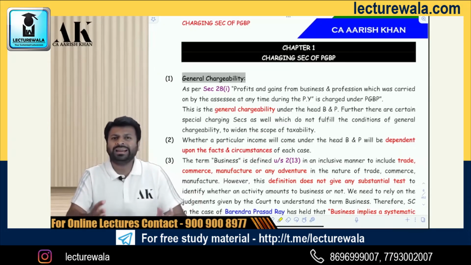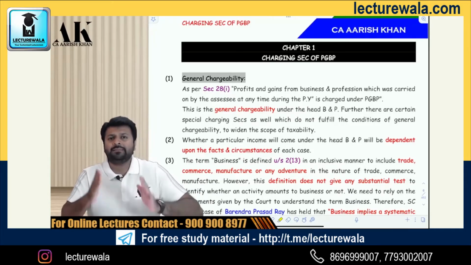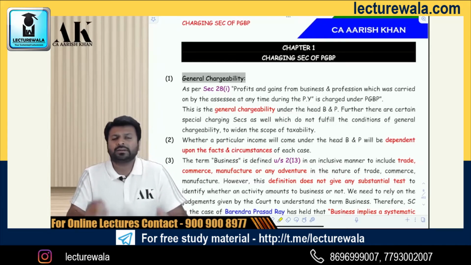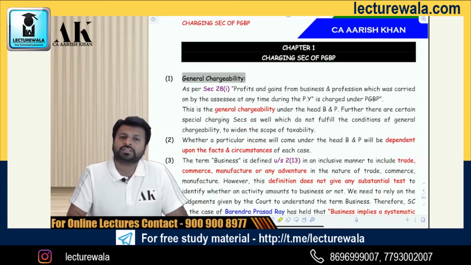To do what? Why does a businessman do a business? To earn profits. Profit element is an important element. Application of labor and skill is an important element. Systematic application is an important element. This is a far better definition as compared to what the government of India has given in section 2 clause 13.